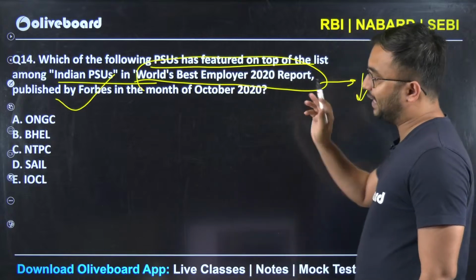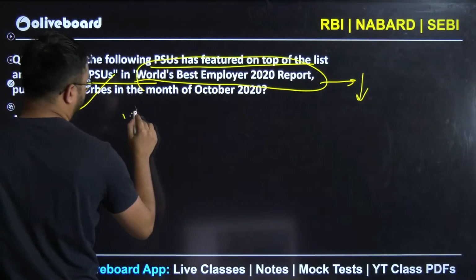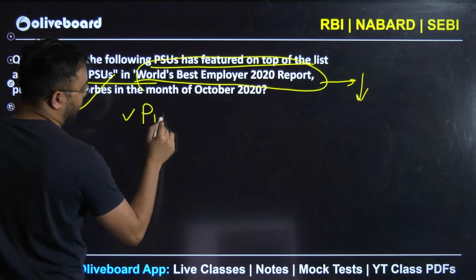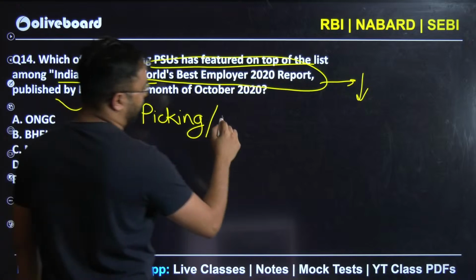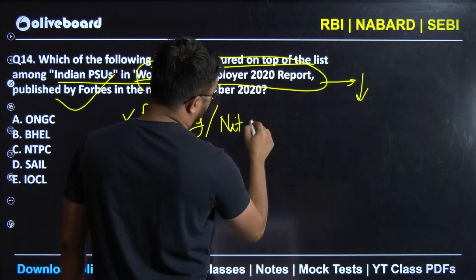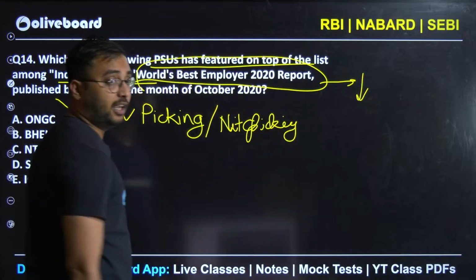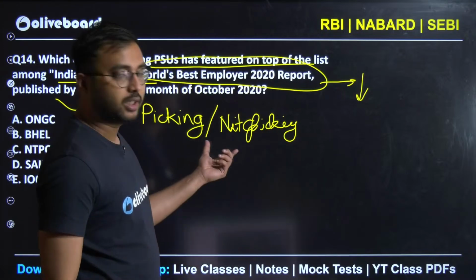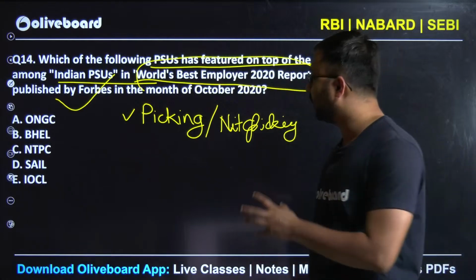So one takeaway from this particular question, and what is the takeaway? Takeaway is very, very simple: picking or nitpicking. Okay, picking or nitpicking important topics is very, very crucial for the RBI Grade B exam. So what does this picking or nitpicking mean?